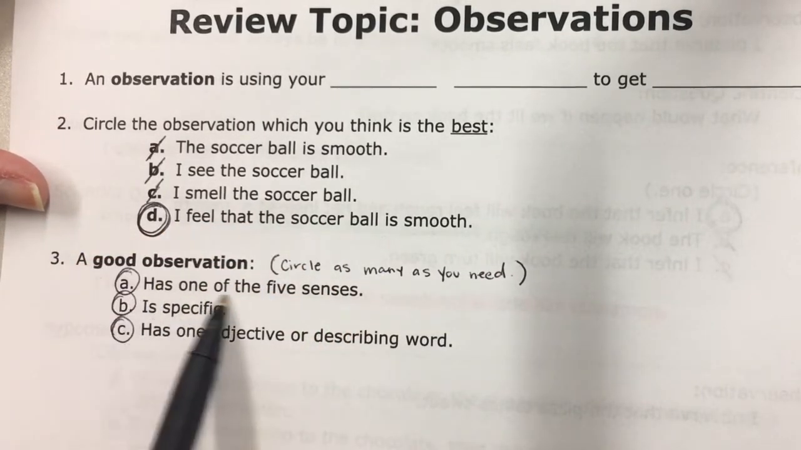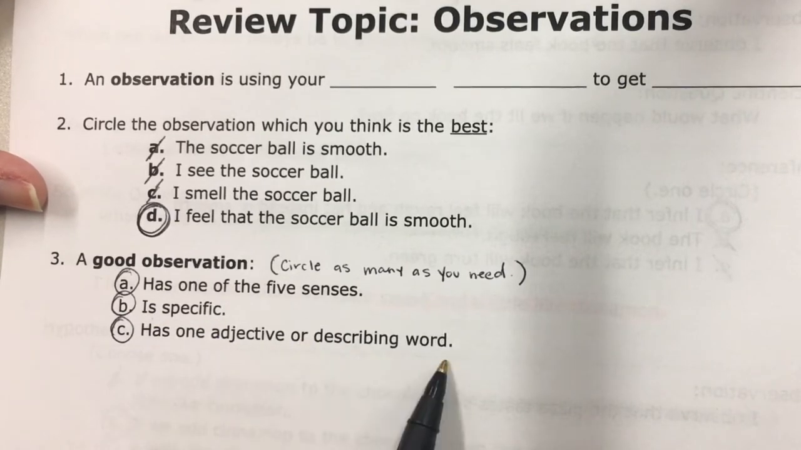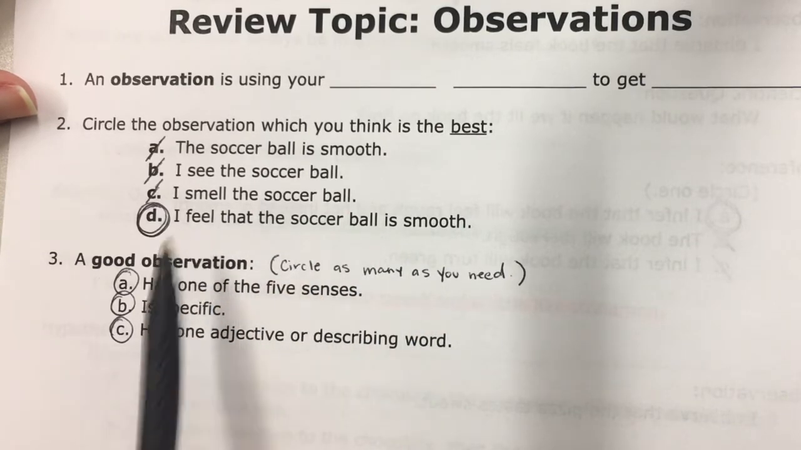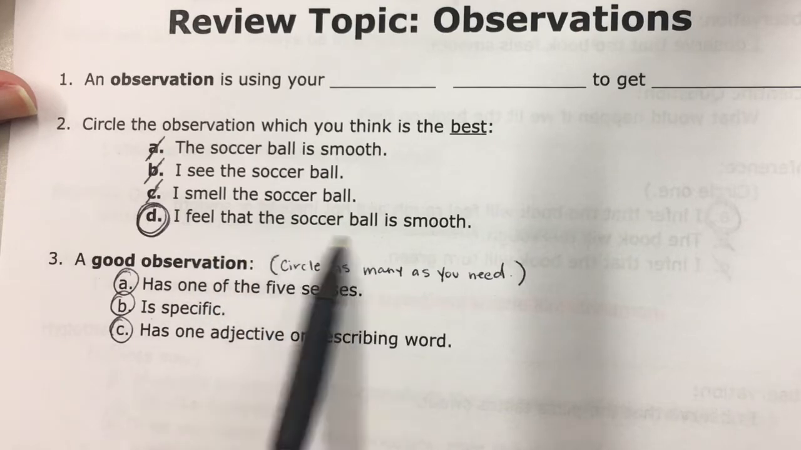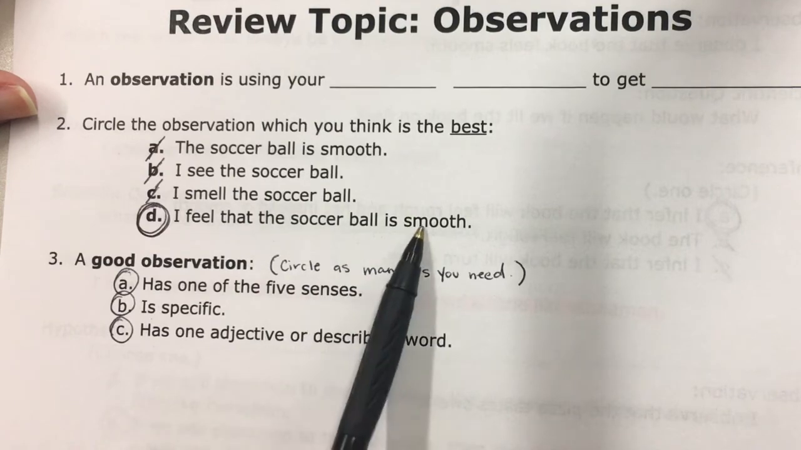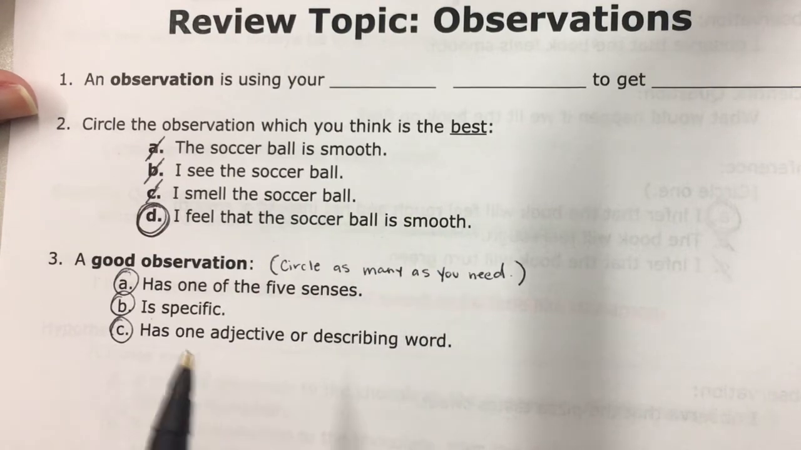A good observation has one of the 5 senses. It is specific and it has one adjective or describing word. So let's check our observation up here. I feel that the soccer ball is smooth. It has one of the 5 senses, feel. It's specific. It's saying like I felt the soccer ball and it was smooth. So that's pretty specific. And it has one adjective or describing word. Smooth is an adjective, so we're good there.